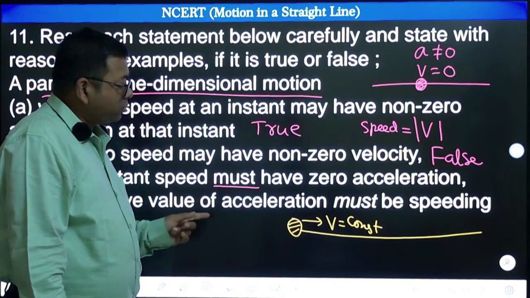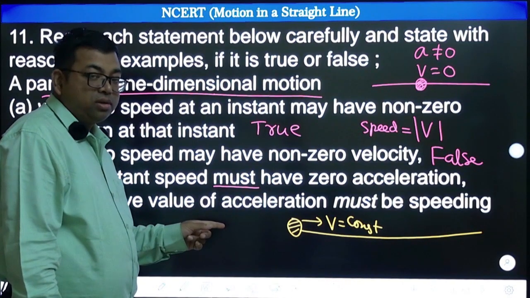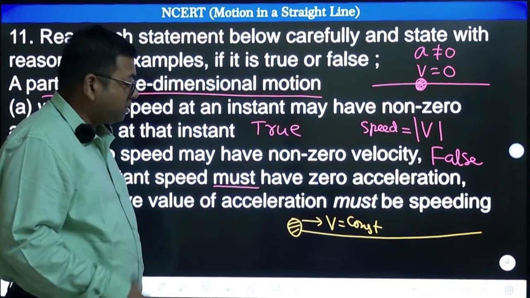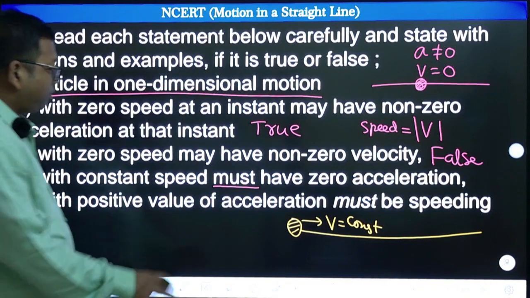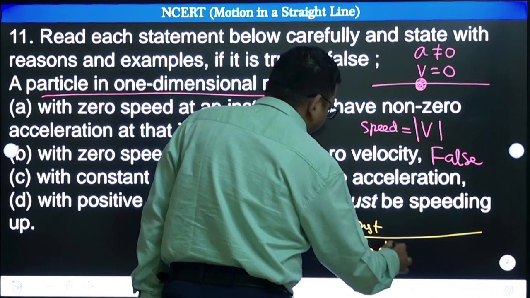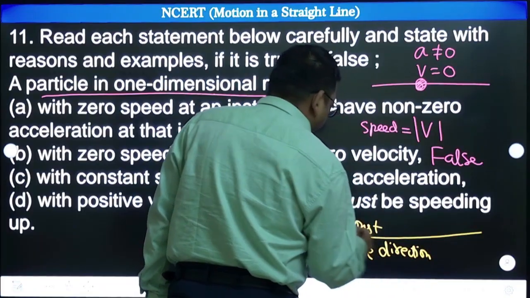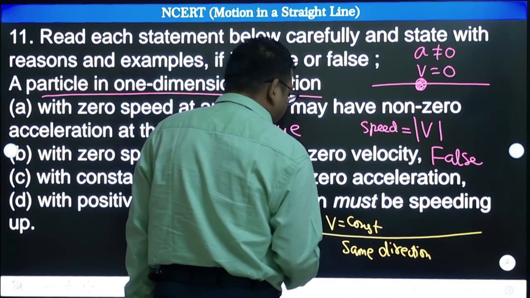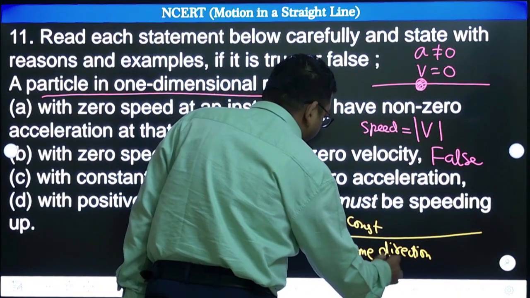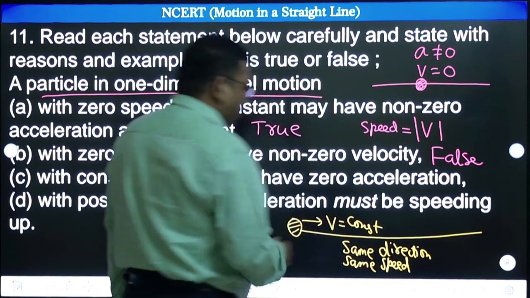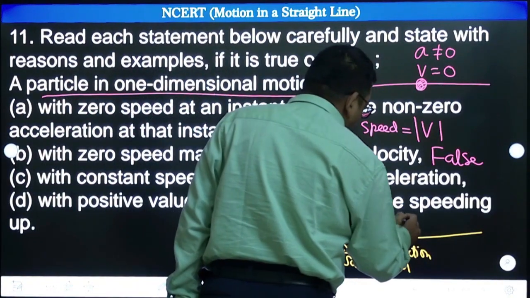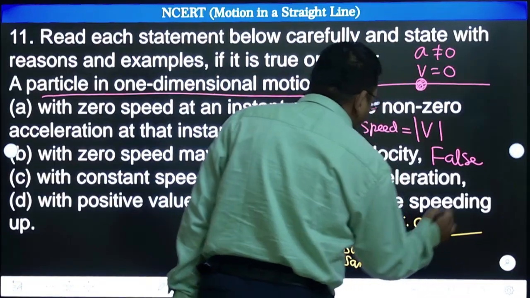And what if it changes its direction, but let us say speed is not changing? Is such a case possible? If I assume the same direction and the speed v is constant, same direction, same speed, then velocity is constant, so acceleration must be zero. Definitely acceleration must be zero.